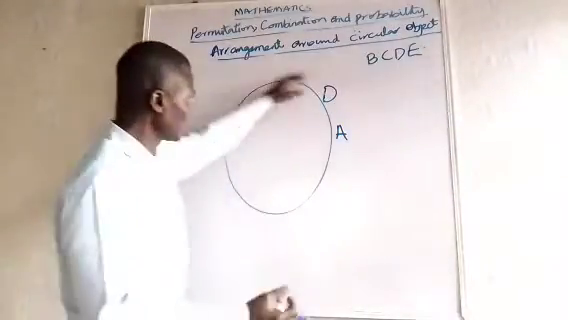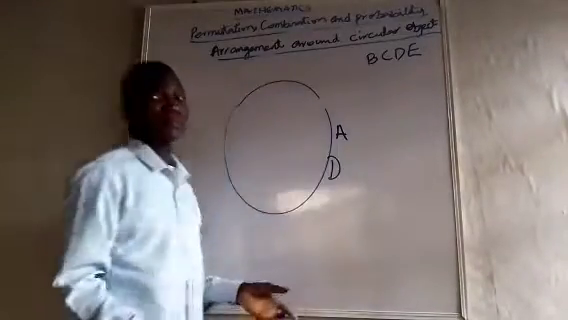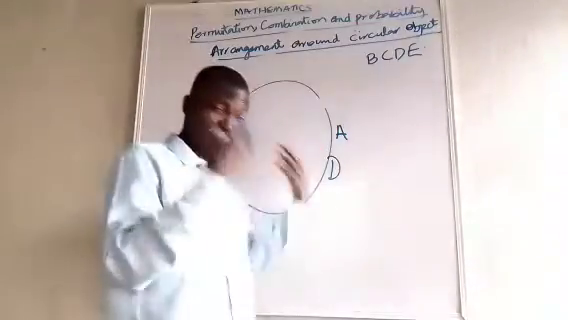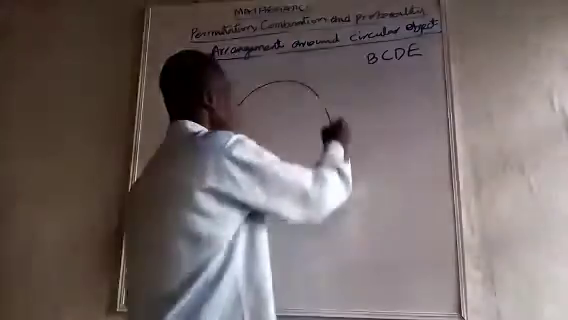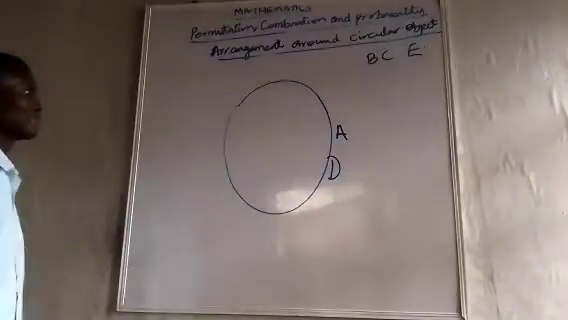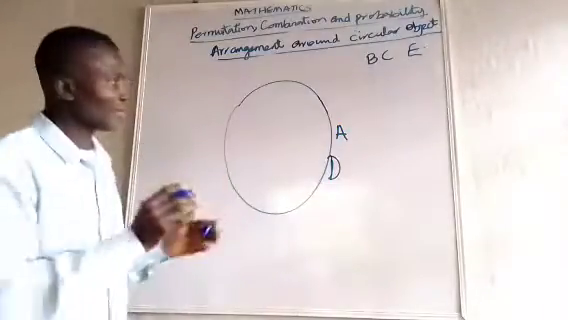So you can see A, D. Throughout, if I place it here, it is still A, D. So in this instance, A, D or D, A is still the same thing. Now I have removed A and D, and I have placed them in that position.